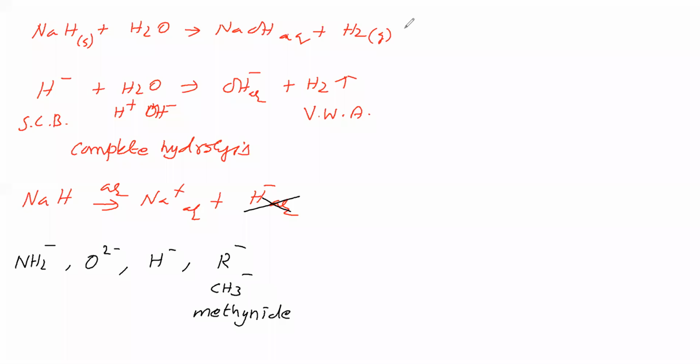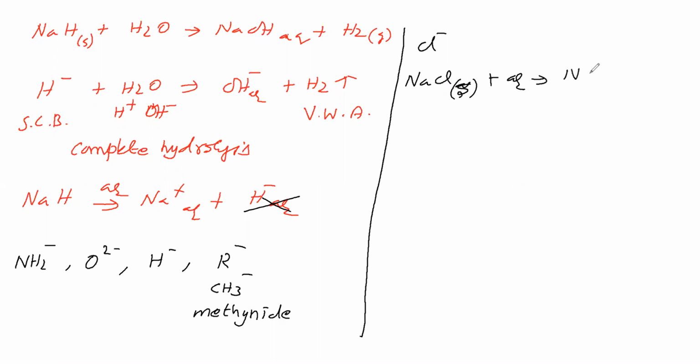Okay. Now, the next type of anion we will take is Cl minus. For example, we will take the salt NaCl, sodium chloride, table salt. We will dissolve it in water. We are getting Na plus aqueous and Cl minus aqueous. It is persistent. That means Cl minus is stable in water. Cl minus exists in aqueous solution.